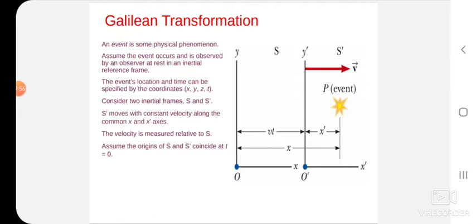The Galilean transformation formally expresses the ideas that space and time are absolute, and that length, time and mass are independent of the relative motion. This means that due to the relative motion, length, time and mass do not change. But in the Lorentz transformation, if the relative motion approaches the velocity of light, at that time length gets contracted and time gets dilated. That we will discuss in the Lorentz transformation in the next point.